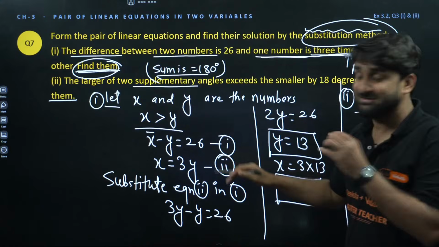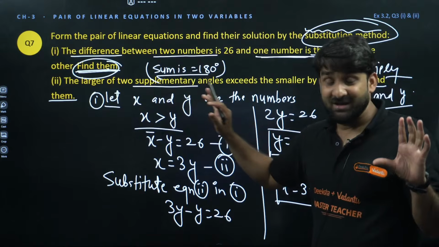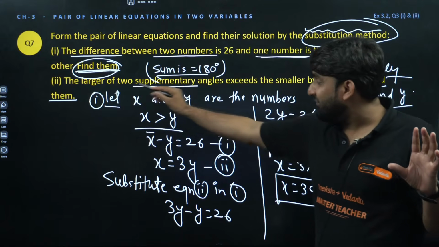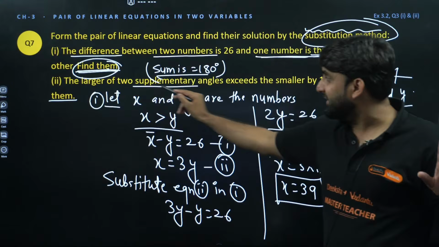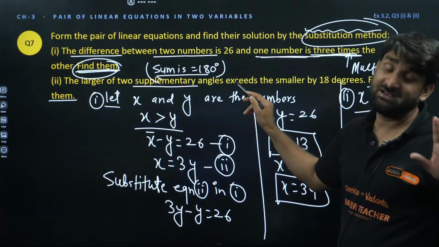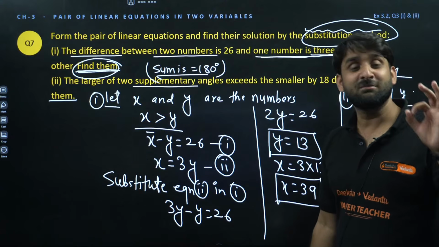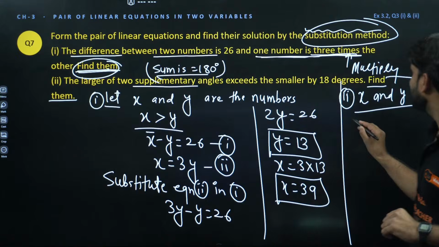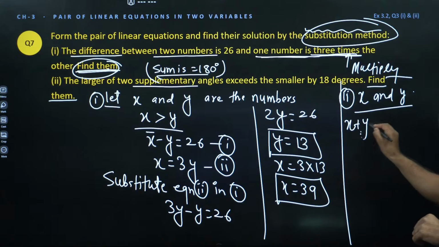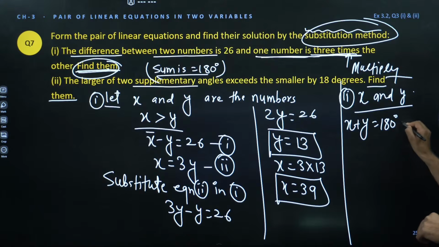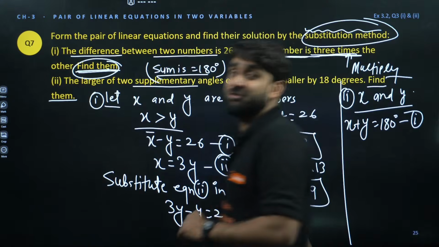My dear champion, this question is very interesting. After reading this line till here, supplementary angles, it is clear that the sum of both the angles will be 180 degree. So the first equation will directly come x plus y is equal to 180 degree. Why? Because here is supplementary relation.